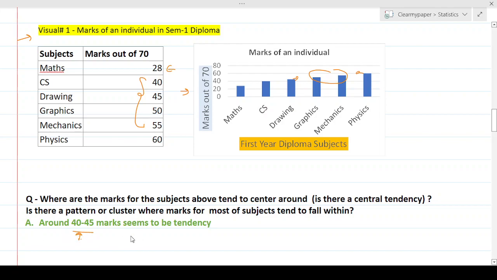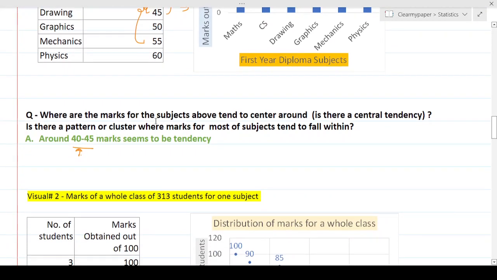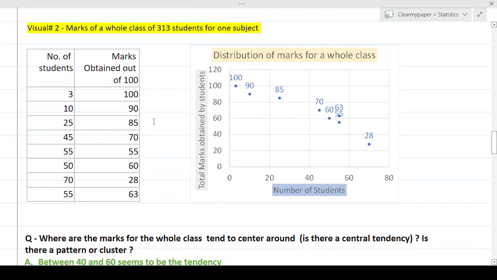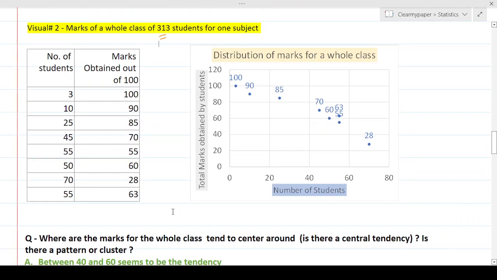We'll come to the precise calculation. But we think that there is a tendency for this individual to get marks around this range in general. That's what we're talking about. There's a tendency. That's the cluster. These marks are falling. The same question for the second example, where we're talking about the whole class in general with 313 students for one subject. If you ask the same question, where are the marks for the whole class tending to center around? Is there a place? And you can clearly see from this visual, this is the cluster where you see most of the marks are nearby.